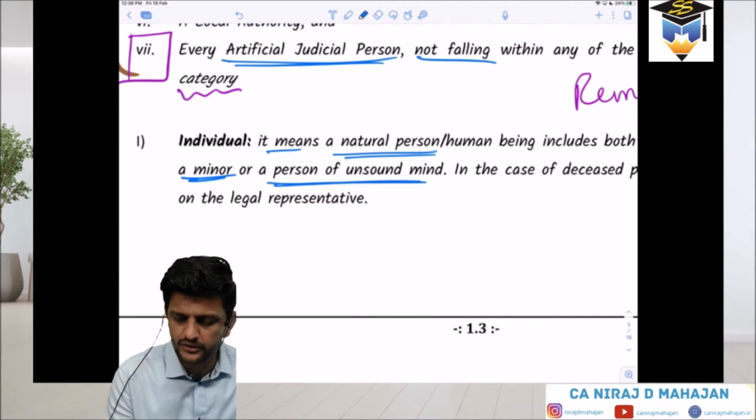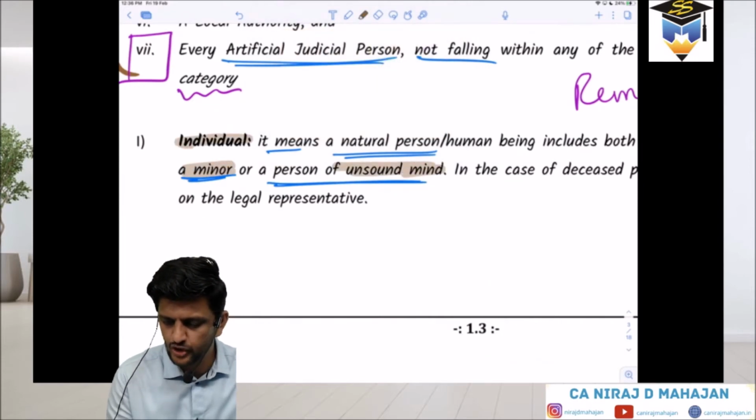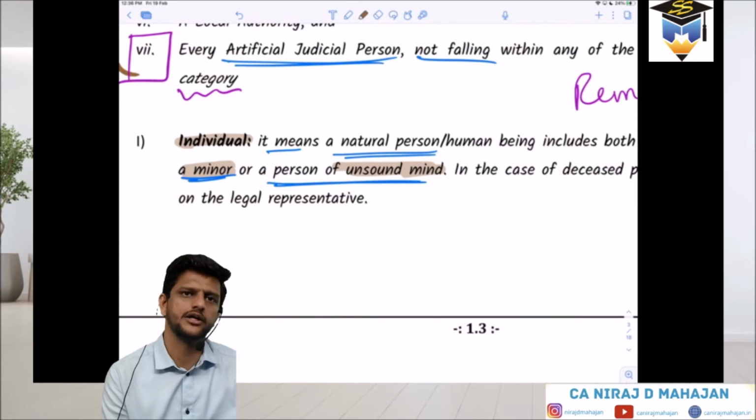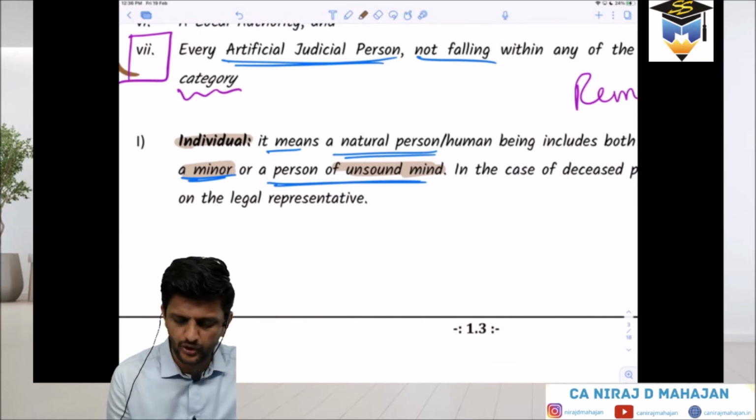Even a minor is an individual. And a person of unsound mind also is an individual only. As long as they are human beings, they are individuals for the income tax department or law.